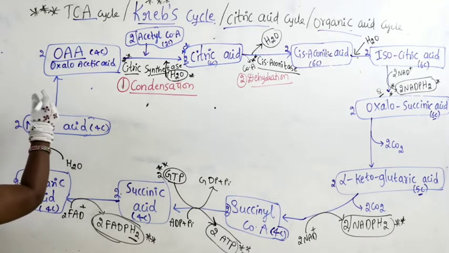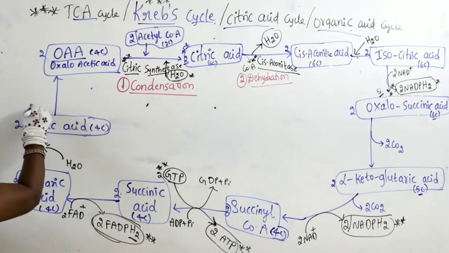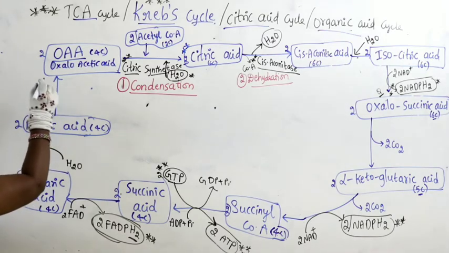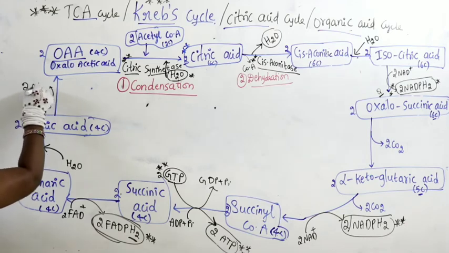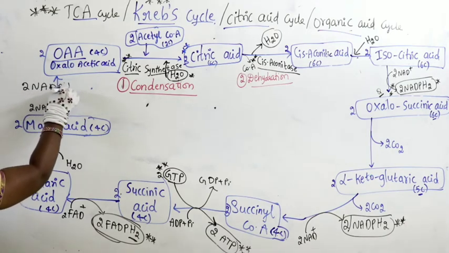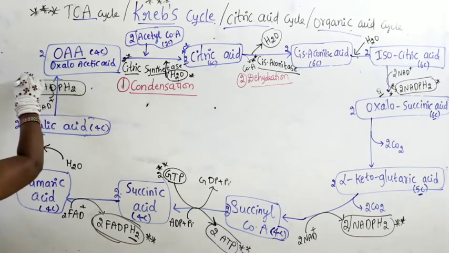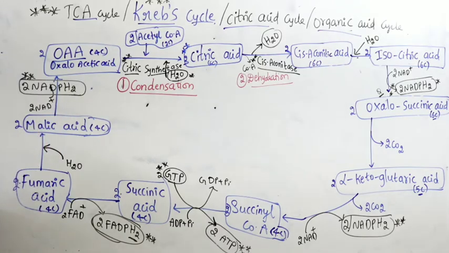Next again here 2 molecules of NAD plus converts into 2 molecules of NADPH2. So there is a production of 2 molecules of NADPH2, very, very important. So here 2 NAD plus converts into, there is a production of 2 molecules of NADPH2. Now what I have written is nothing but energy.